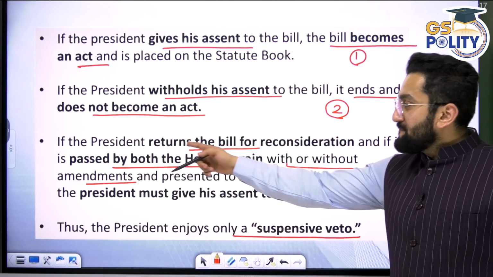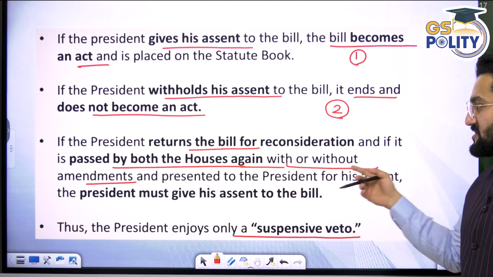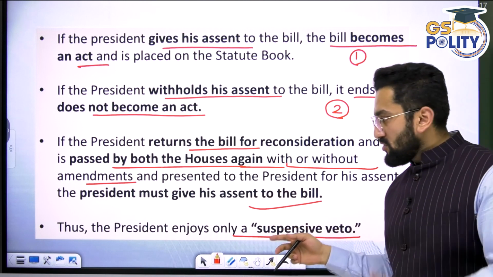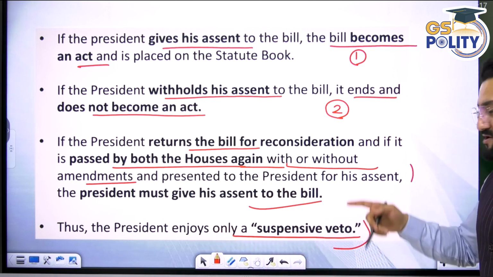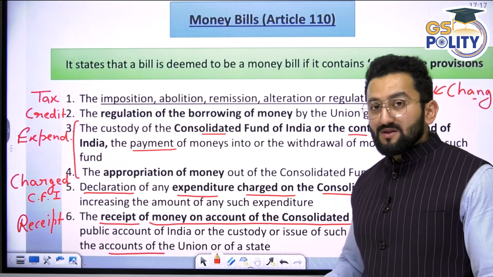If the President returned the bill for reconsideration, and it is passed by both the houses again with or without amendment and presented to the President for his assent, the President must give assent to the bill. I told you also, the President enjoys the power of suspensive veto. It is applied once, means you send this for reconsideration once.